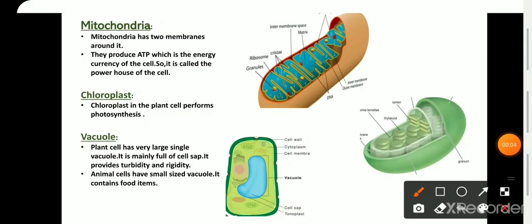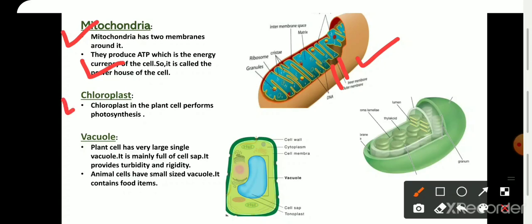Next, that is mitochondria. Mitochondria has two membranes around it. You may see in image, inner membrane and outer membrane. Its shape is just like a shoe. The main function of the mitochondria is to produce ATP, that is adenosine triphosphate, and it is the energy currency of the cell. So it is also called the powerhouse of the cell. In simple language, mitochondria produce energy for the cell. So it is called a powerhouse of the cell.